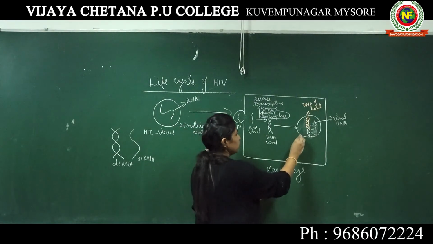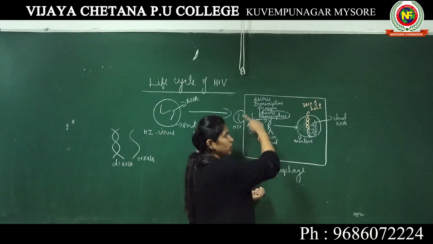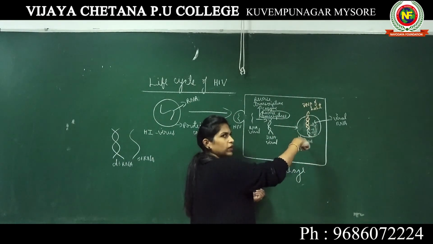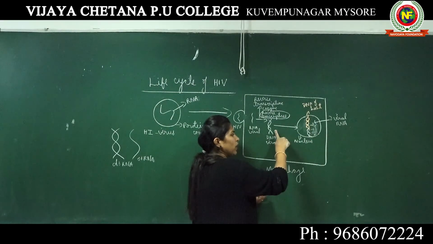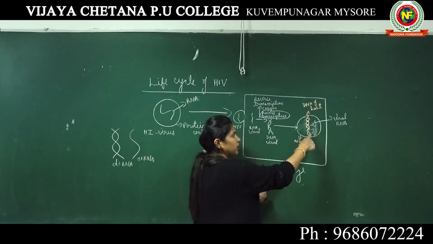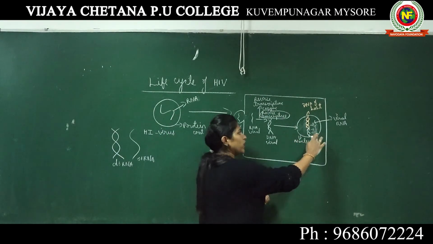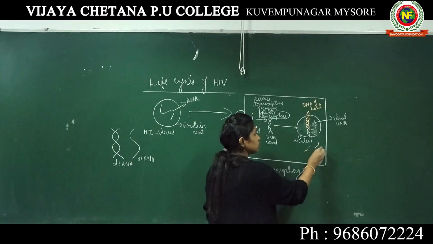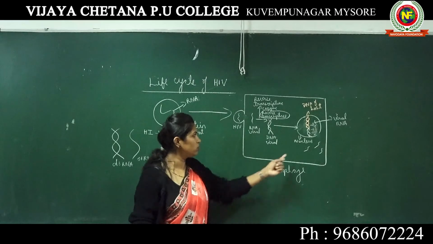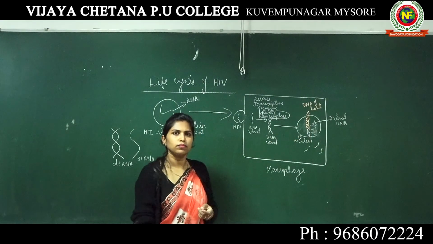Since this is the whole cell of the macrophage, this is the nucleus. Inside the nucleus initially DNA of the macrophage was there, then the viral DNA came and got incorporated. Now the viral DNA will start producing viral RNA, more and more viral RNA. Then once the viral RNAs are produced, these viral RNAs will come out of the host nucleus, of the macrophage nucleus.